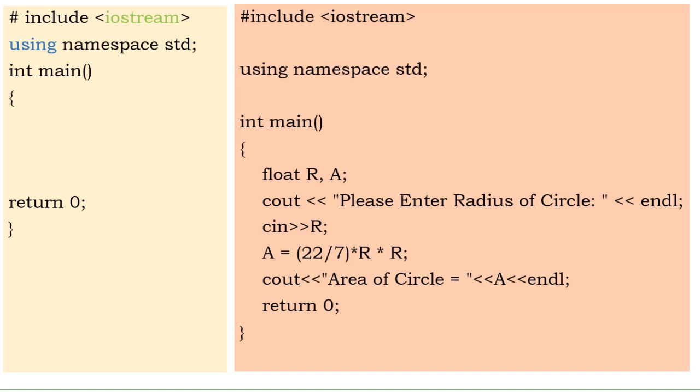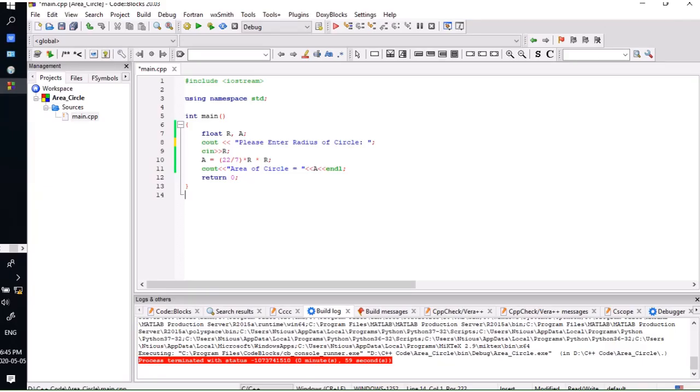You can see that I paste the C++ syntax of the algorithm we wrote at the code area, and that is showing on your right hand side. Look at the two very carefully, and you can see the difference. So let's look at our Code::Blocks. In this lecture, I'm using the Code::Blocks compiler to illustrate it, because I know some of you are using Code::Blocks and some are also using Dev C++.